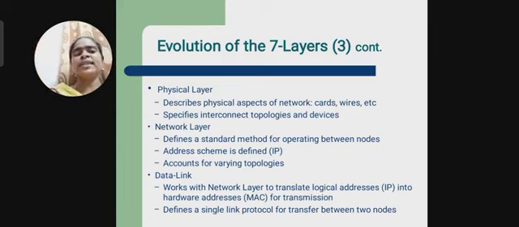The topology is nothing but the arrangement of the network. In the network layer, we are connecting two devices by using the IP address. And the data link layer is used to translate the logical address into the hardware address, that is MAC, for transmission. And what is the protocol used between these two nodes?